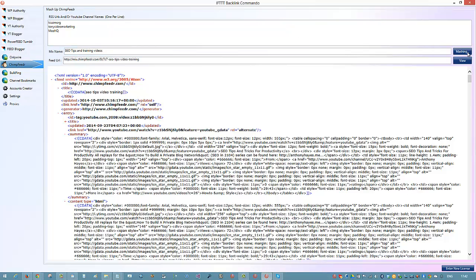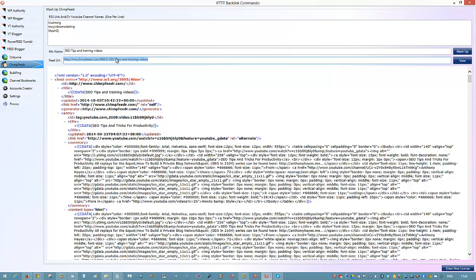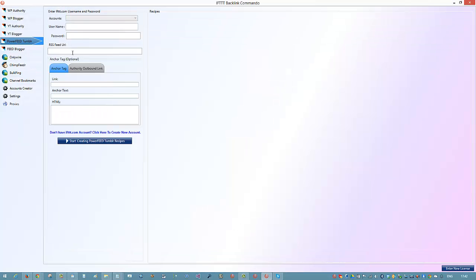Click on the mashup. And it's grabbing the RSS feed from 3 channels now. So now I've got this feed here. It's got authority stuff, it's got my stuff, and what I can do then is come over to the Powerfeed Tumblr. I can put that RSS feed in here.